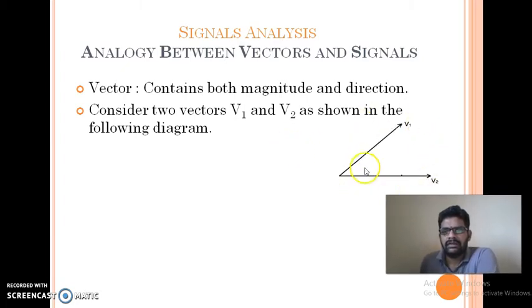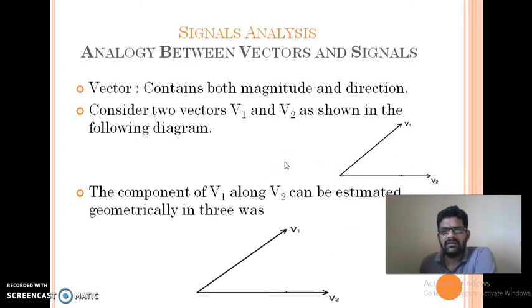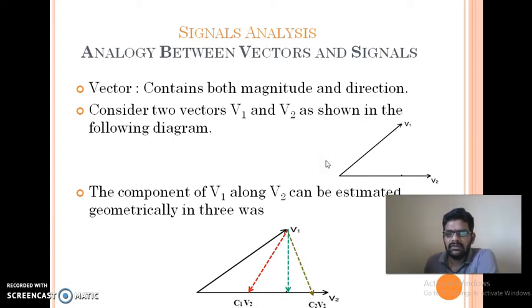Both are directed like this, and they start from the same origin. If anyone wants to approximate vector v1 along v2, or in other words, find the similarity of v1 along v2, there are many ways to estimate. This is one way, this is another way, and this is another way. So, there are three possible ways. One is towards the origin, another is away from the origin, and the third is vertically projected onto the second vector. Among the three, the best approximation is the green line shown here.